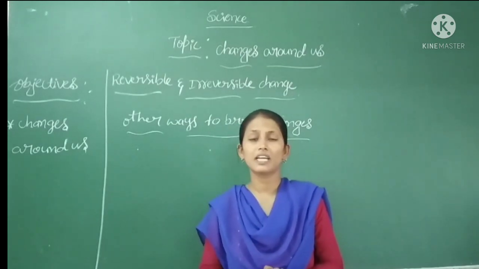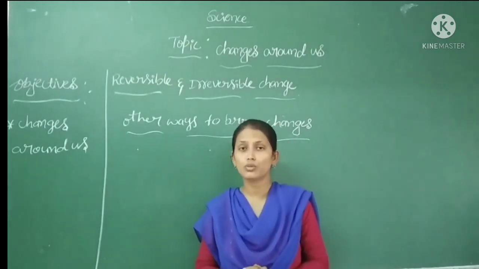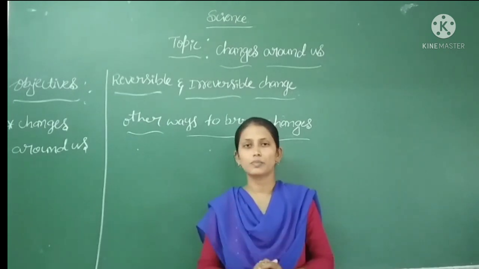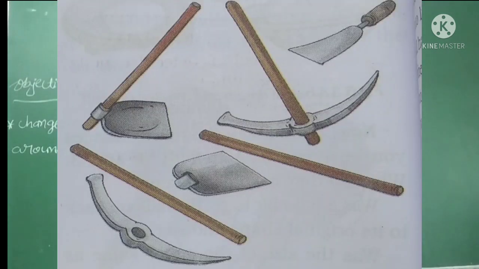Dear children, you might have seen the tools which are used to dig the soil. Look at this picture. These are the tools which are used to dig the soil. You have seen that the iron blade in these tools is fixed to the wooden handle. This is the iron blade and this is the wooden handle. The iron blade has a ring in which the wooden handle is fixed. Normally the ring is slightly smaller in size than the wooden handle.